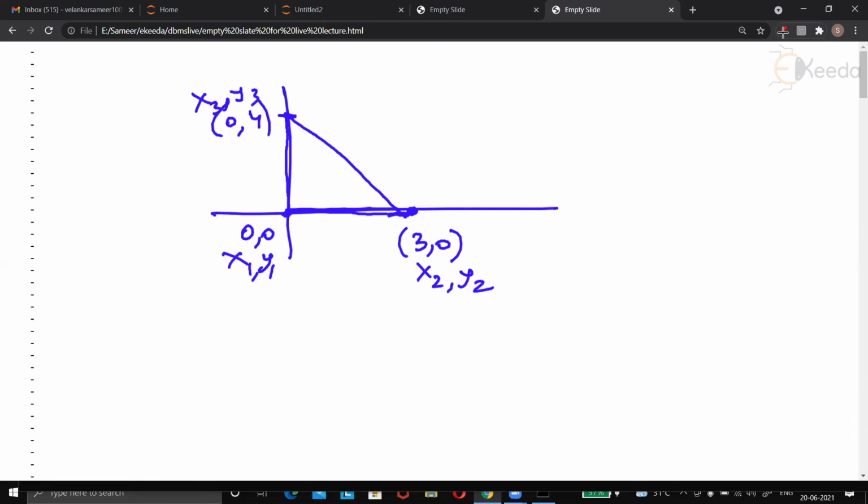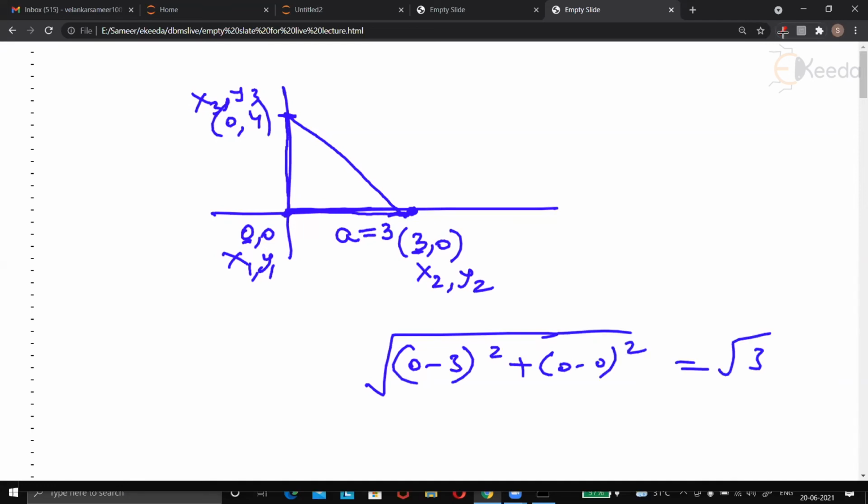And then we are calculating A. Now, it is clear that A will be 3. No need of even running that formula: 0 minus 3 the whole square, plus 0 minus 0 the whole square, which will be 3 square, which is 3. By the way, this length is 3.